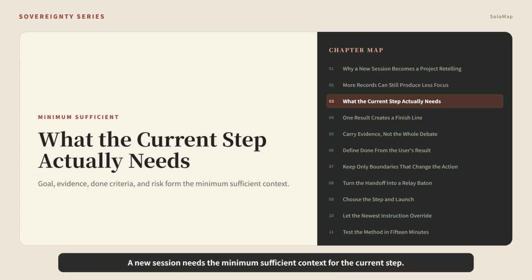A new session needs the minimum sufficient context for the current step. Minimum does not mean omitting a critical fact, and sufficient does not mean copying the archive. It means answering a small set of action questions. What result should this session produce? Which facts are already verified? What counts as complete? Which unresolved risks or boundaries can change the decision?